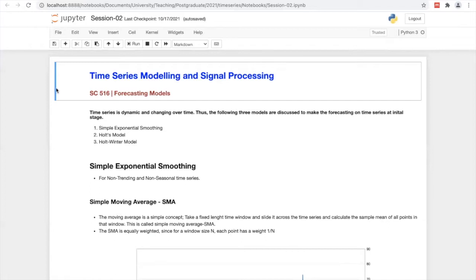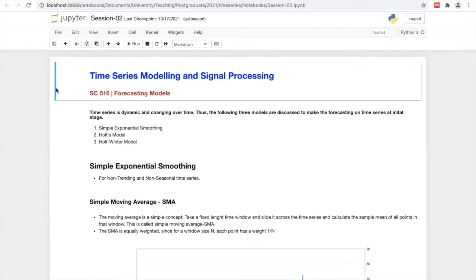Then forecasting or predicting a time series is not easy. We have discussed there are basically four components in a time series, such as trend, seasonality, residuals, and things like that.